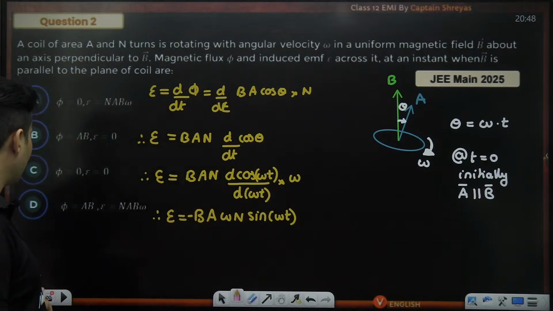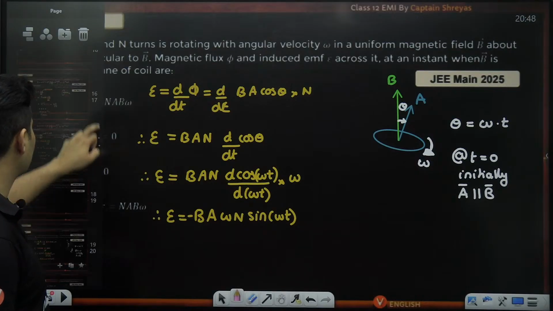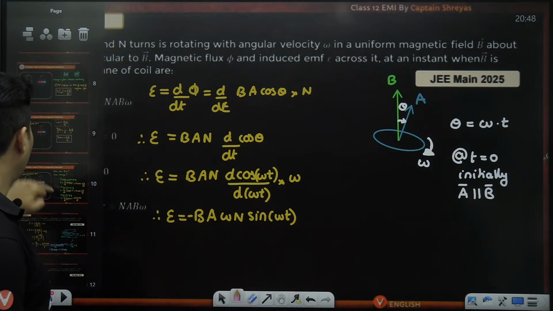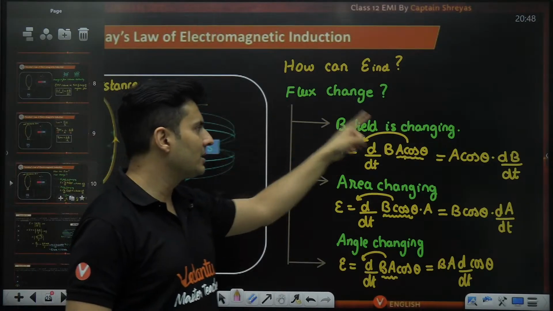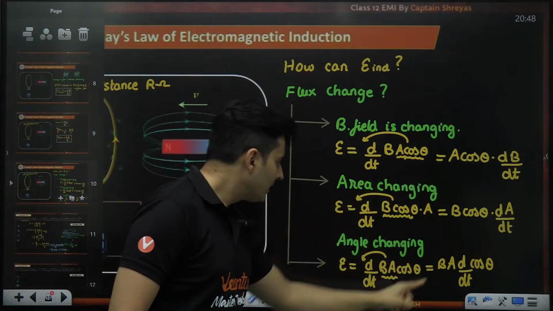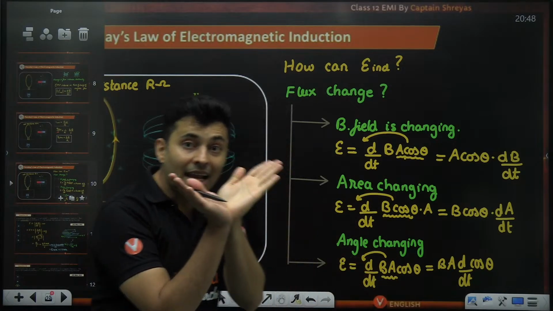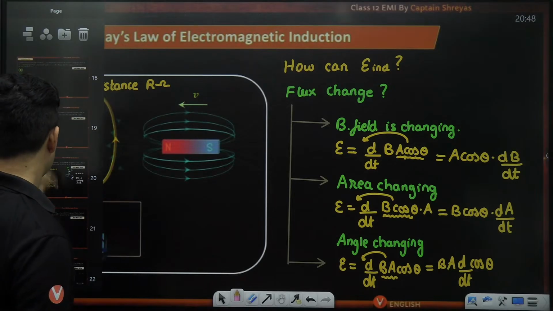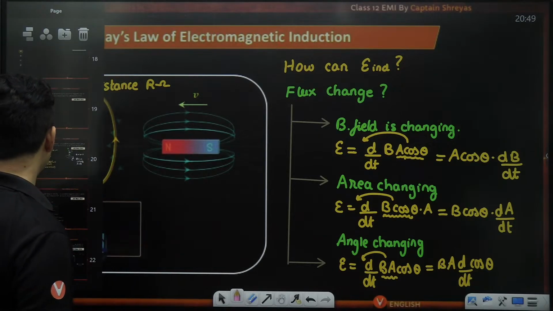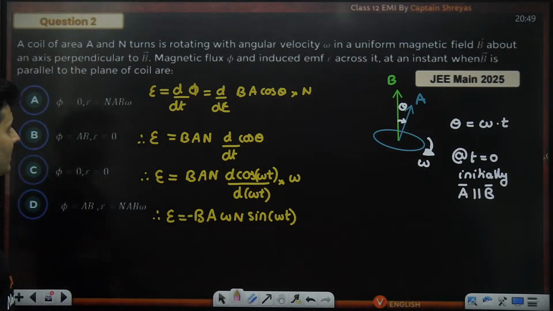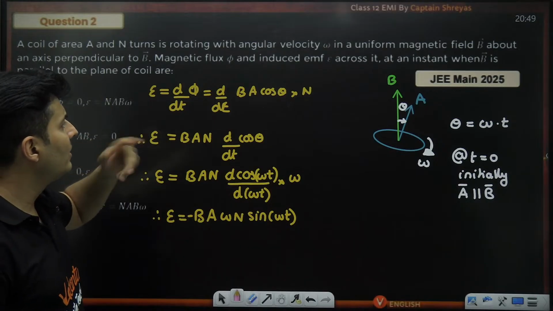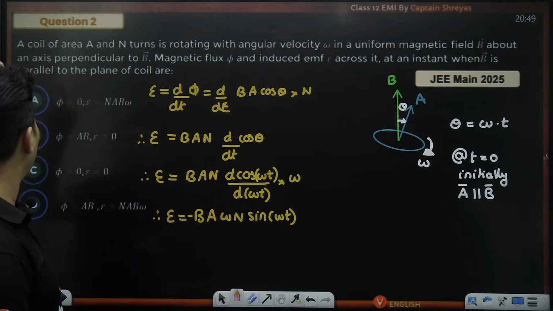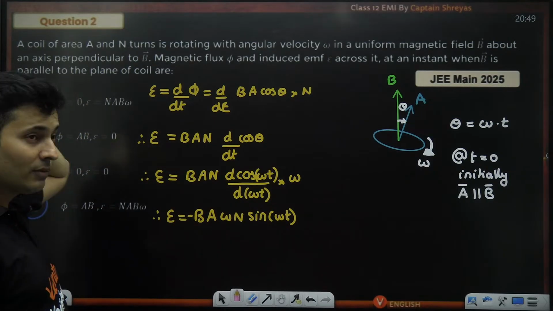This is exactly that scenario, my dear warriors, which I'm just telling you right over here. We already saw these problems where magnetic field was changing. Now we are seeing this problem where angle is changing, so we are just keeping cos theta inside the derivative. Let's see: the magnetic flux and the induced EMF across it at the instant when magnetic field is parallel to the plane of the coil.